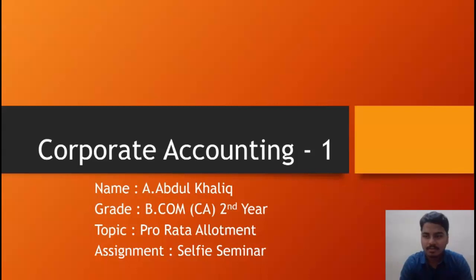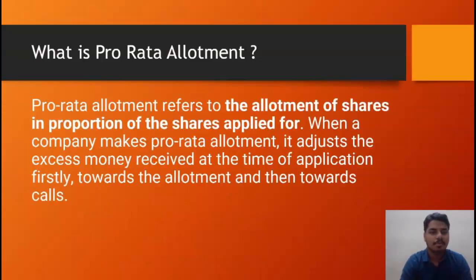Next, we will go into what is pro rata allotment. Pro rata allotment refers to the allotment of shares in proportion to the shares applied for. When a company makes pro rata allotment, it adjusts the excess money received at the time of application, firstly towards the allotment and then towards calls. First, a pro rata allotment takes place during oversubscription.